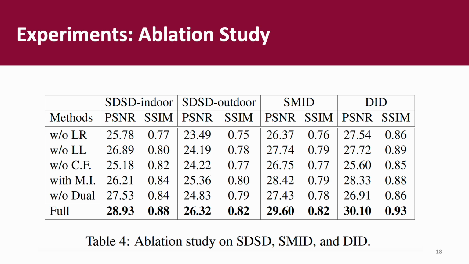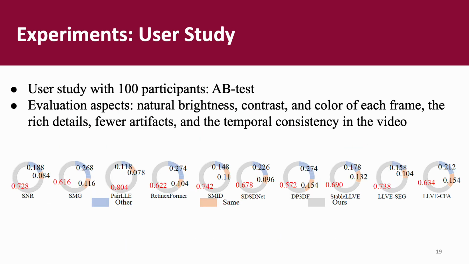Furthermore, we also conducted experiments on different datasets, removing the proposed important components from our framework. The results show that the version without our proposed improvements will cause degradation. We conducted a large-scale user study for human subjective evaluation. The evaluation is completed via A/B tests between our method and baselines, decided based on the quality of synthesized images from different aspects. As we can see, our method's results are preferred by people.